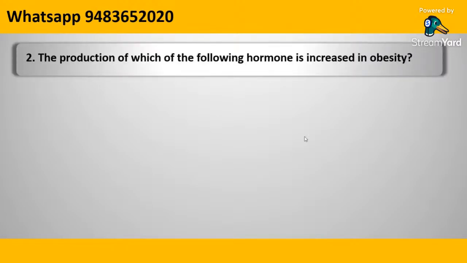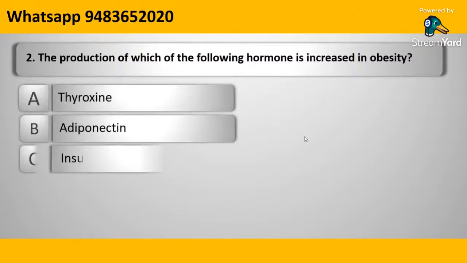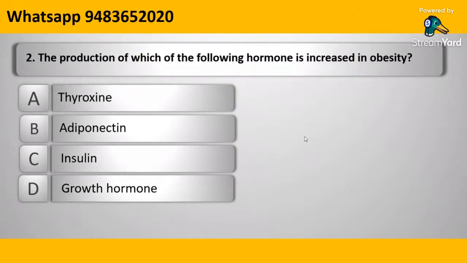The production of which of the following hormones is increased in obesity? What happens in obesity? Which hormone increases? Four options are A. Thyroxine, B. Adiponectin, C. Insulin, and D. Growth hormone.